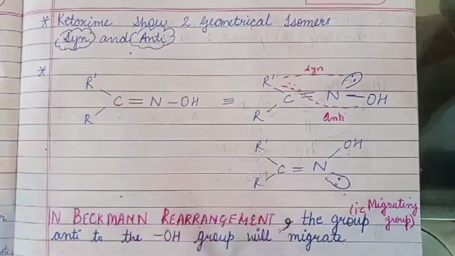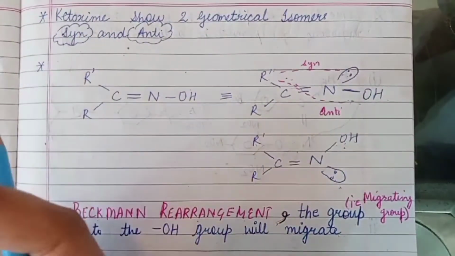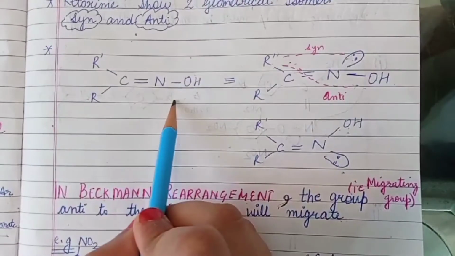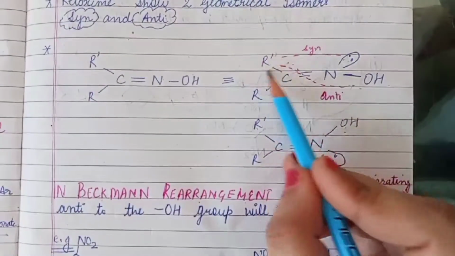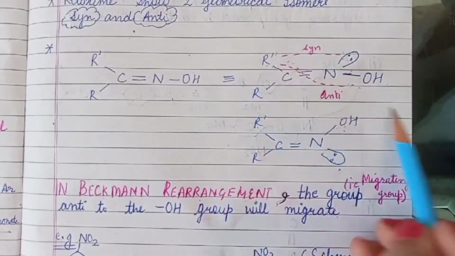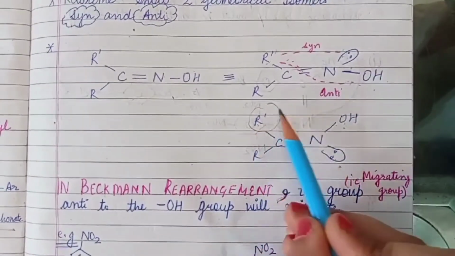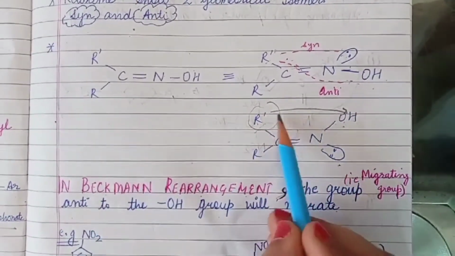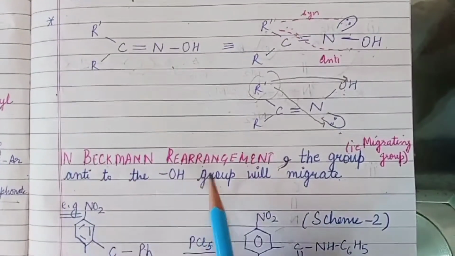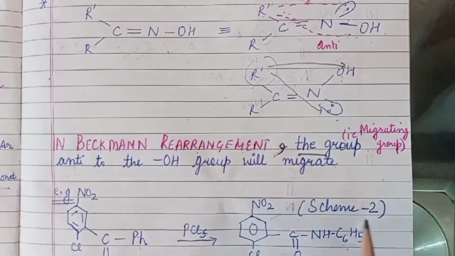Ketoximes generally show two geometrical isomers, syn and anti form. Syn means same side and anti means opposite side. So now this is a ketoxime. This R dash is syn to this lone pair, that is on the same side, and anti to this hydroxy group, that is on the opposite side. Similarly, R dash is syn to this hydroxy group and anti to this lone pair. In the Beckmann rearrangement, the group anti to the hydroxy group will migrate.